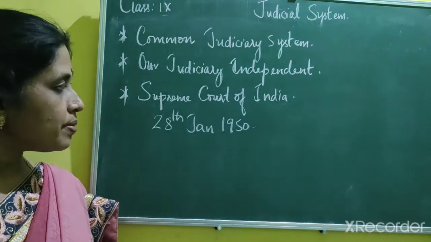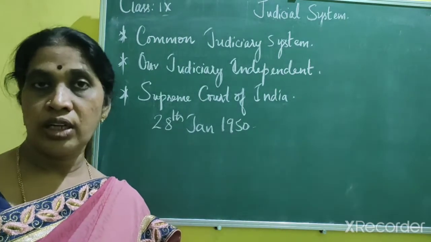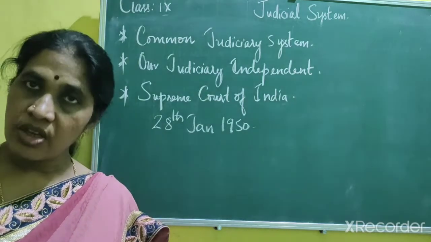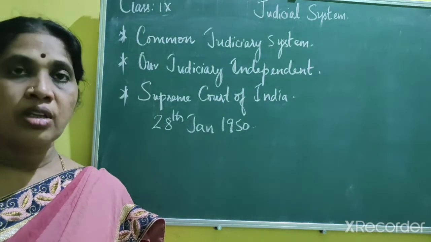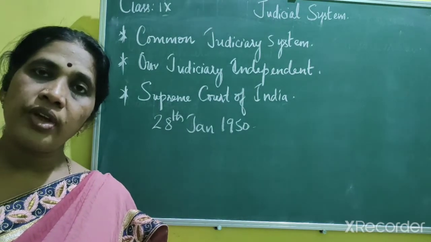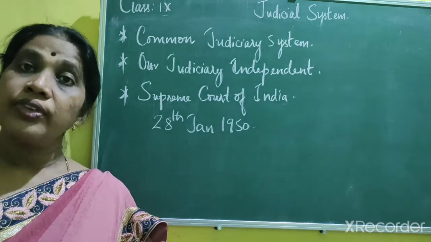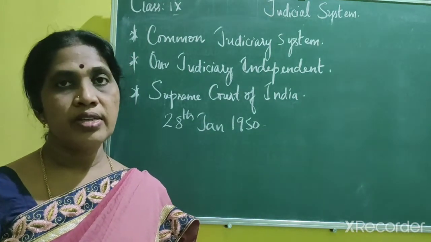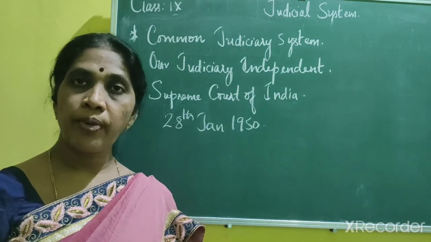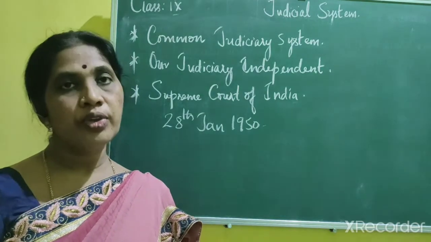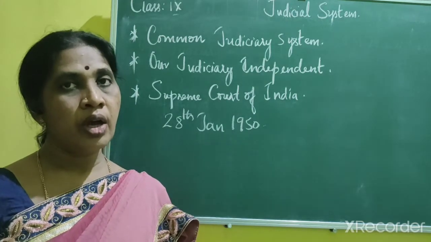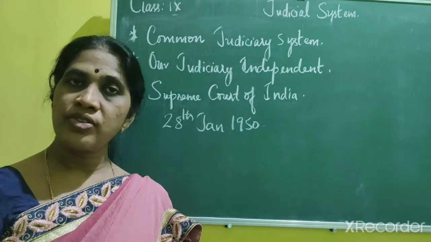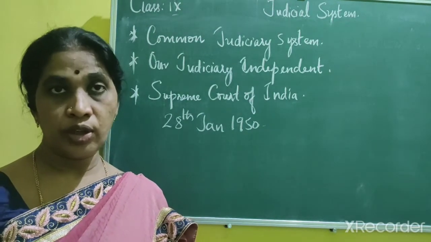As per the Parliament Act of 1986, the number of judges was increased to 26. But at present the Supreme Court consists of the Chief Justice and 30 other judges. The Constitution also provides a provision to appoint the retired judges of the High Court and the Supreme Court as ad hoc judges. That means if necessary, to appoint them as judges of the Supreme Court. I think you all understood.